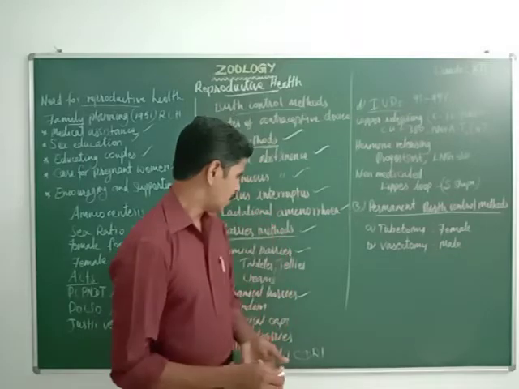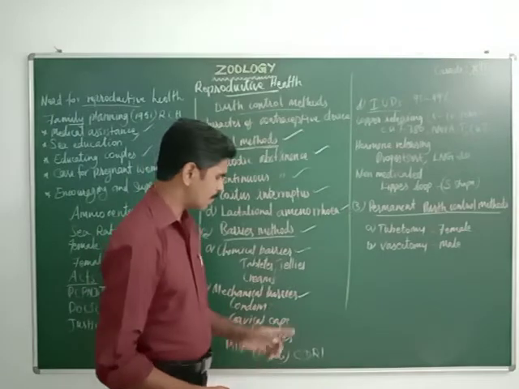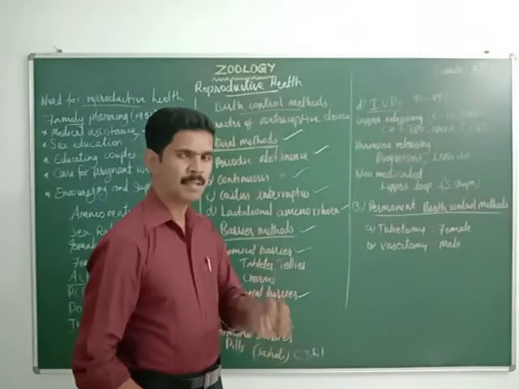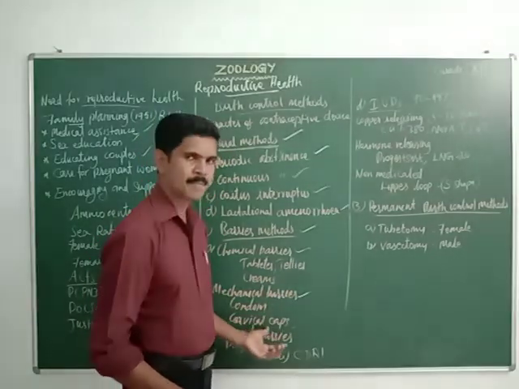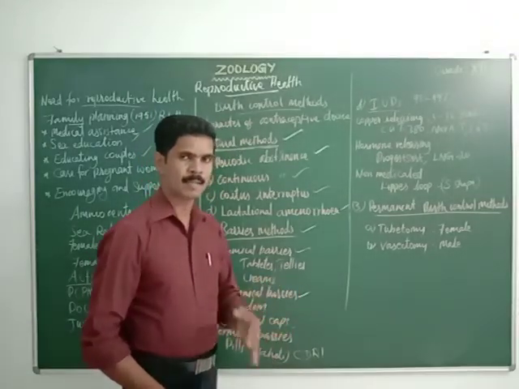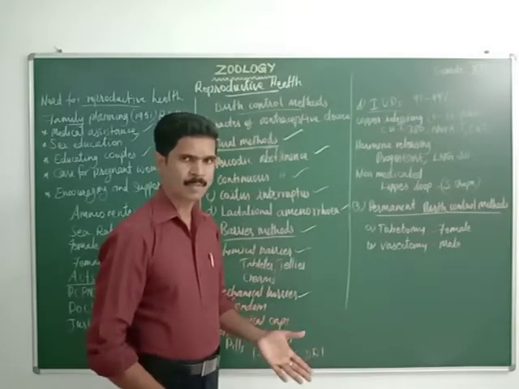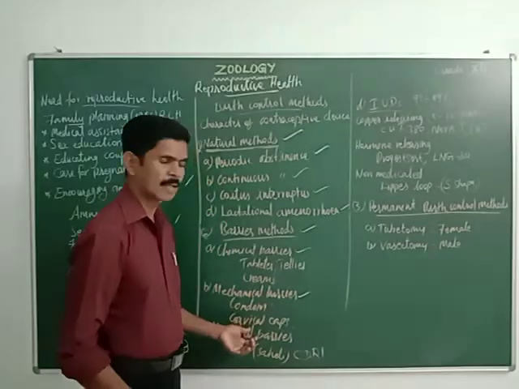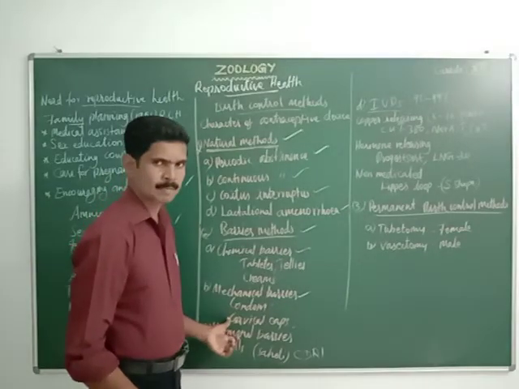Then the next one is called the cervical cap. This is a device used to cover the cervix region of the female reproductive system. When a person uses the cervical cap, the male sex cell, that means the sperm, does not enter inside the female reproductive system because the cervix region is blocked by the cervical cap. So hope you have understood these two mechanical barriers.